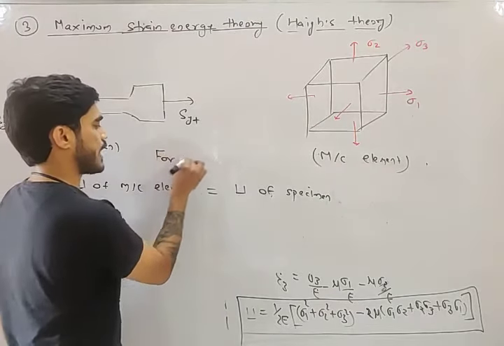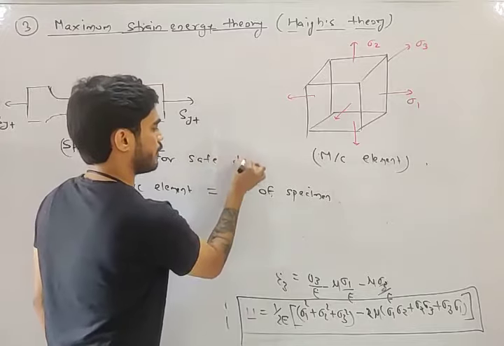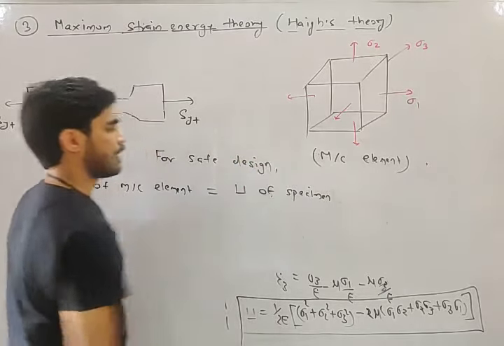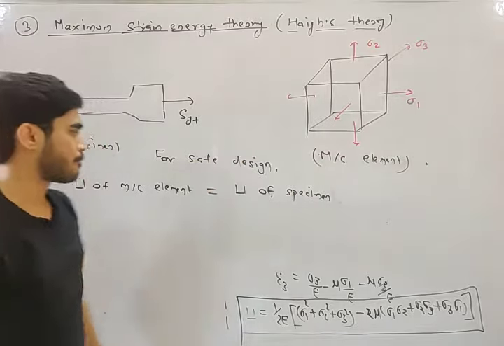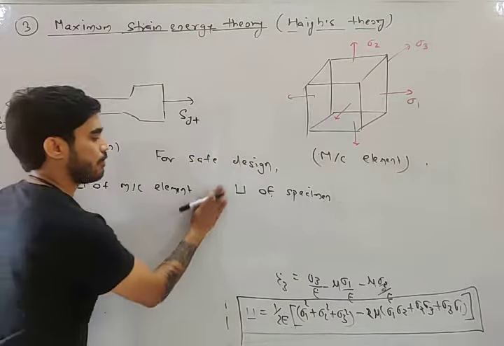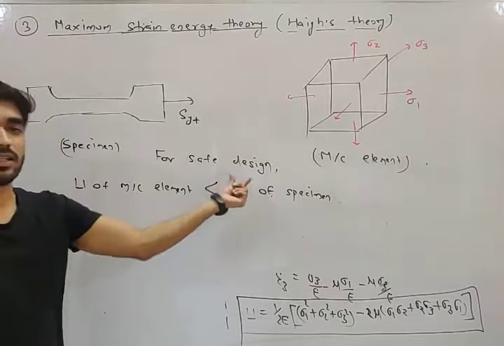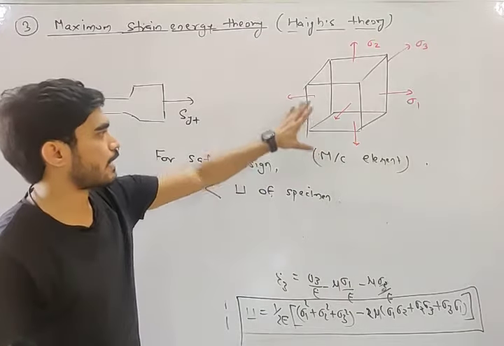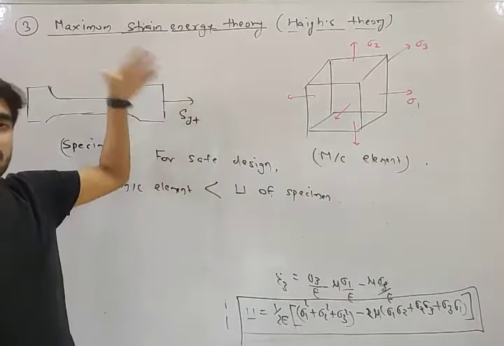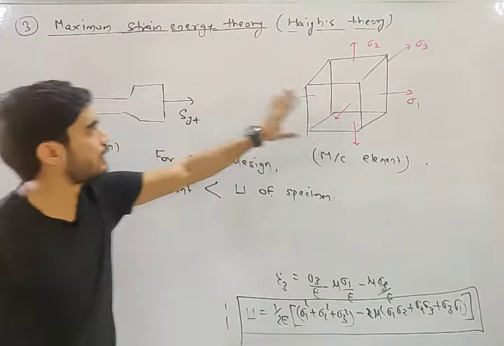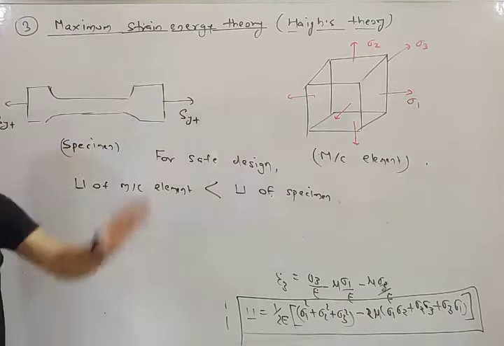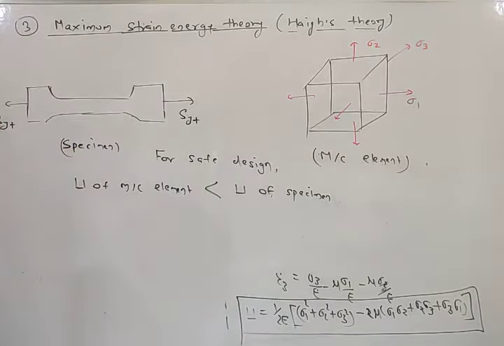So for safe design, what will be the criteria? If you want to save this from failure, then the U of machine element should be less than the U of specimen. If this reaches this value, then it will fail. So in order to save it, U of this should be less than U of this. Now put the values in the equation.